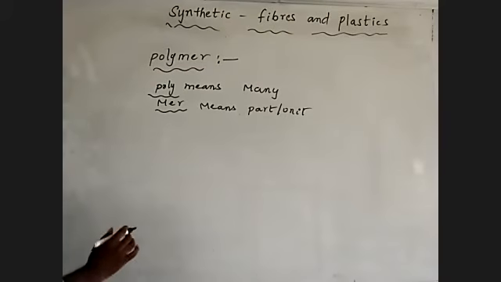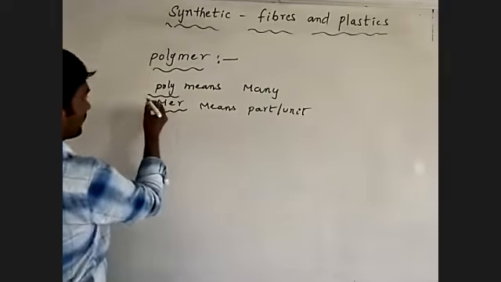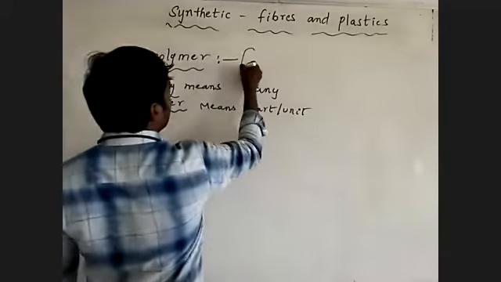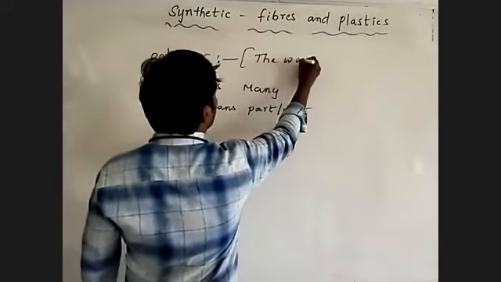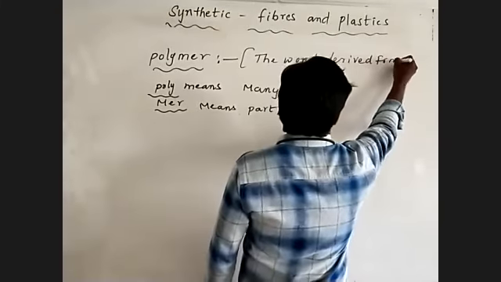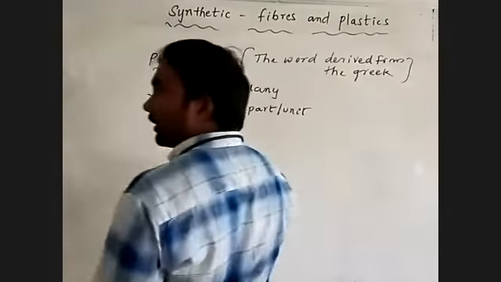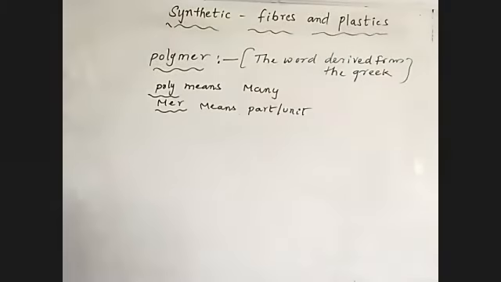Poly means many, mer means part or unit. The word is derived from Greek. They took it from Greek.